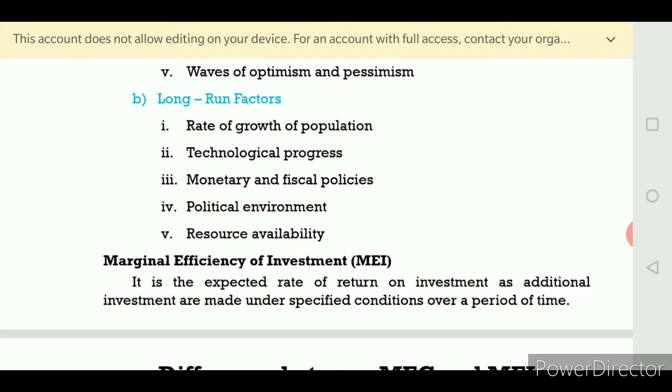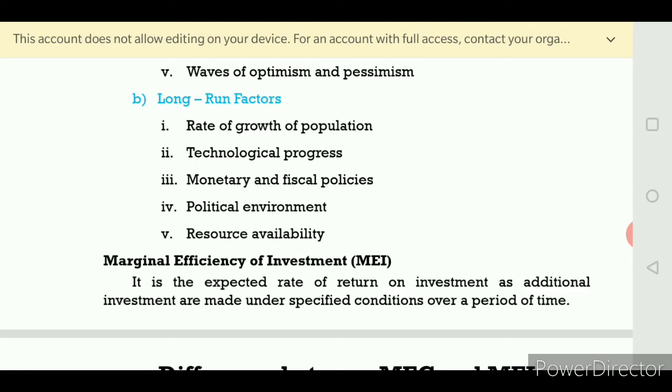Technological progress: if there is a high level of technologies, automatically, technology is dependent one to one, so it is in cyclical changes. If one is developed, automatically there will be development in the other. So technological progress is also one of the factors responsible for changes in the investment. Then monetary policy: if cheap money policy is available, investment will be high. Then tax rate, fiscal policy.